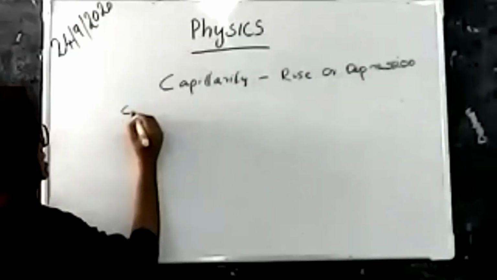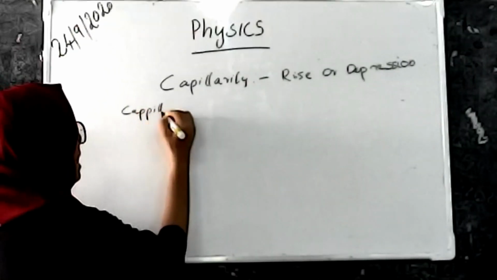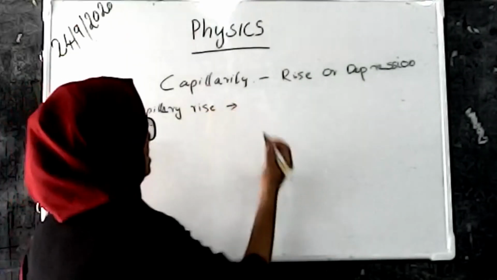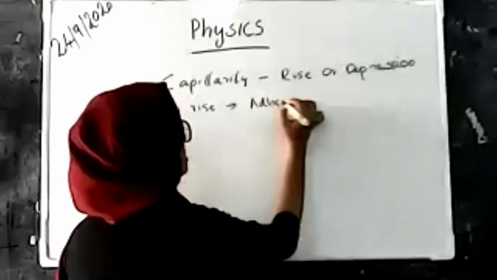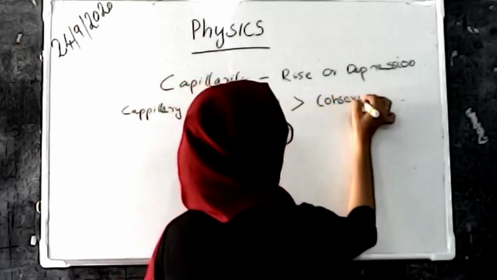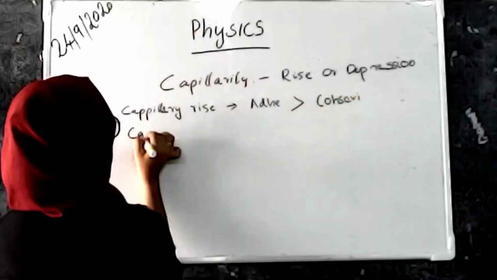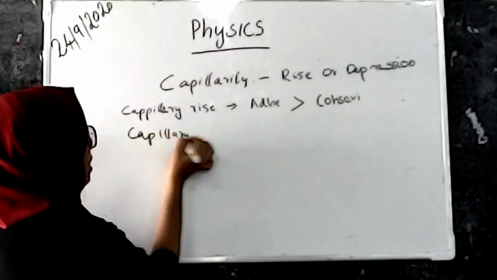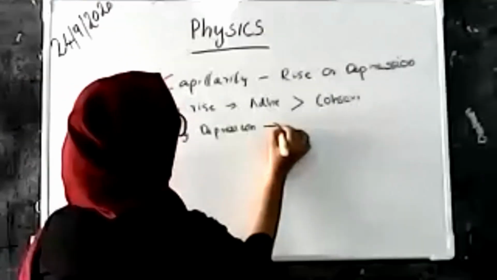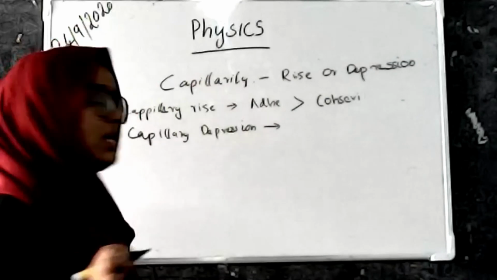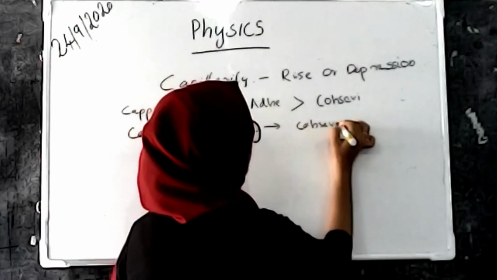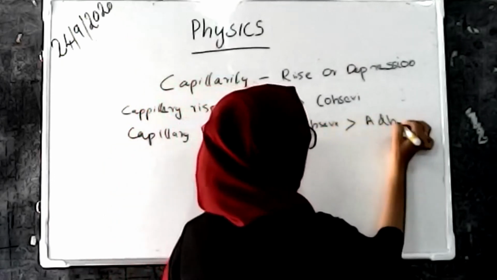And what is capillary rise? Capillary rise is the rising of liquid against gravitational force, and it occurs when adhesive force is greater than the cohesive force. In capillary depression, the liquid does not rise, it only undergoes depression, and here the cohesive force is greater than the adhesive force.